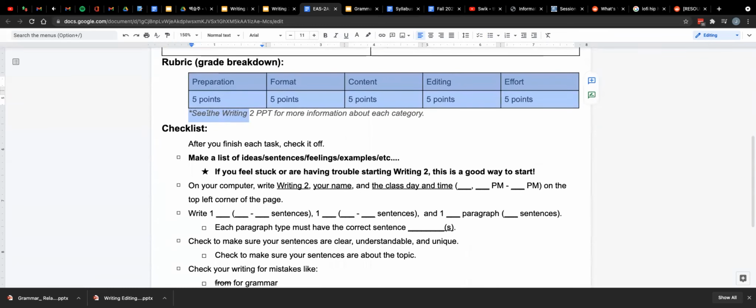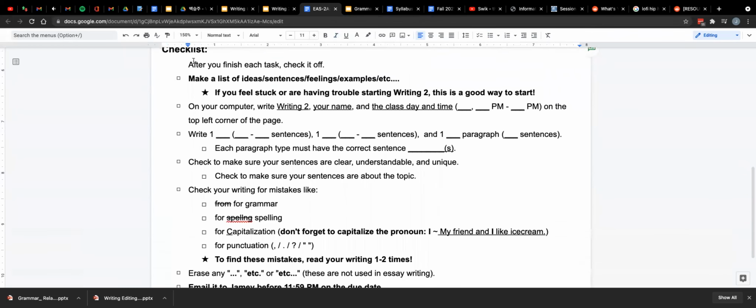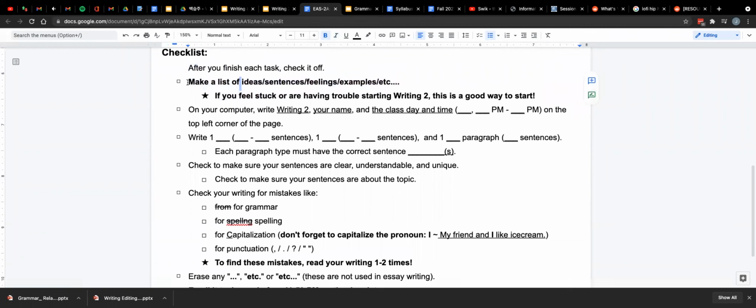Just a quick note on the grades. So if you don't remember all this, just check out the Writing 2 PPT. The checklist, remember, this is very important. This will help you get your planning and your writing started.